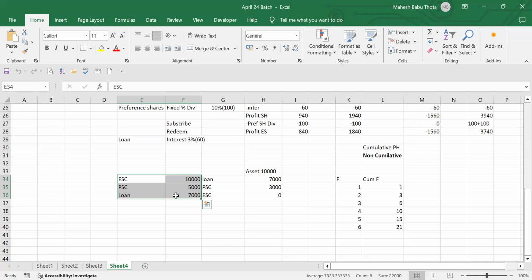Once again, Mahesh. Okay, I'll explain one more time. Suppose we consider a loan as a liability, right? We all know loan means we have to repay the interest and also repay the principal amount. So in this loan, we have an obligation on payment of interest as well as payment of the principal amount. So there is a clear-cut definition: it is an obligation, so we can consider this amount as a liability. It's a loan, debt, whatever it is, a liability. Do you know the meaning of liability first?